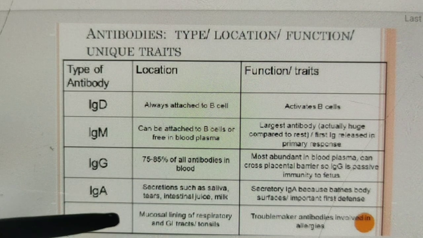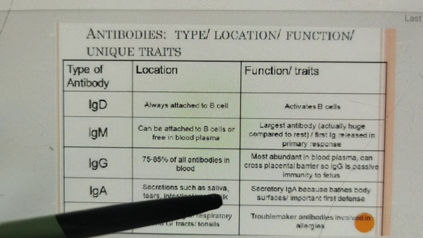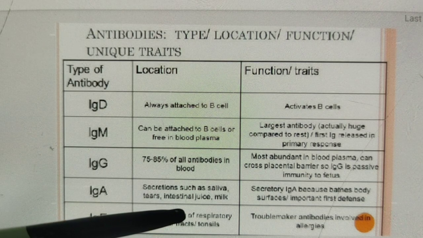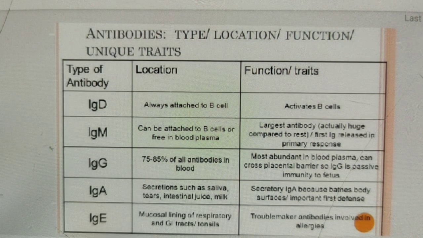Okay. Next, IgA. IgA is found in secretions such as saliva, tears, intestinal juice, milk. So its function is secretory IgA, because it batches the body surface, important for fast defense. Okay, then the last one is IgE, found in the mucosal lining of the respiratory and gastrointestinal tract or tonsils. That is the troublemaker antibody, involved in allergies.